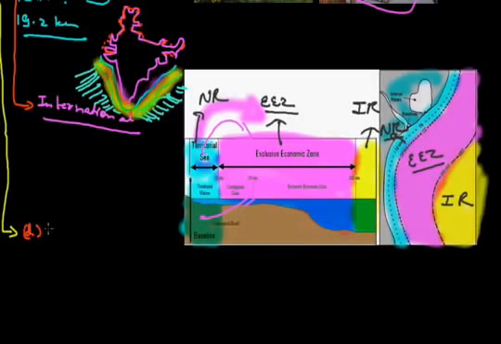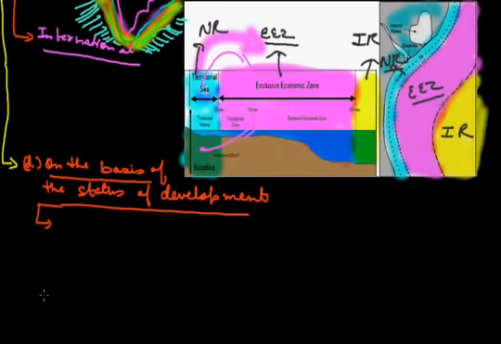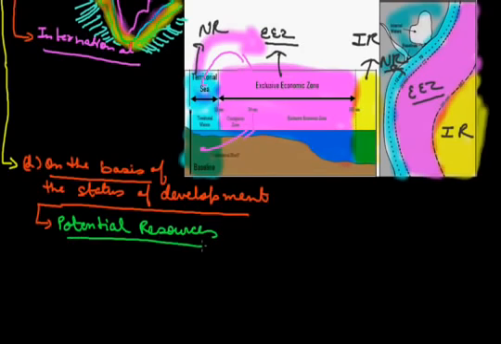Now the fourth classification is on the basis of the status of development. Here we classify resources on the basis of their development. The first type of resources is potential resources.